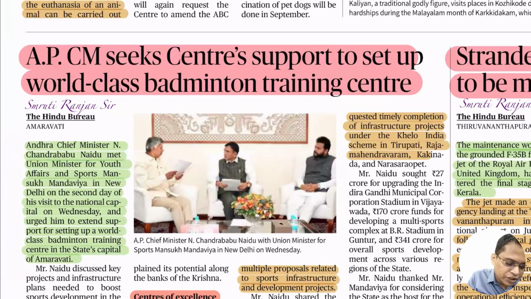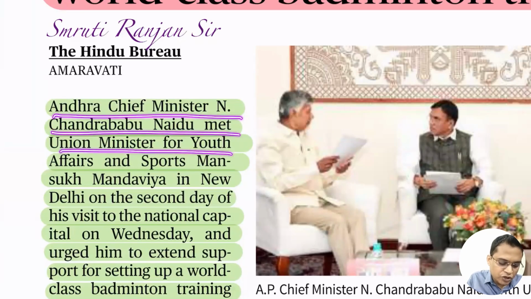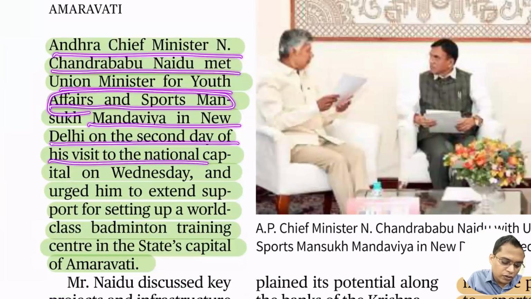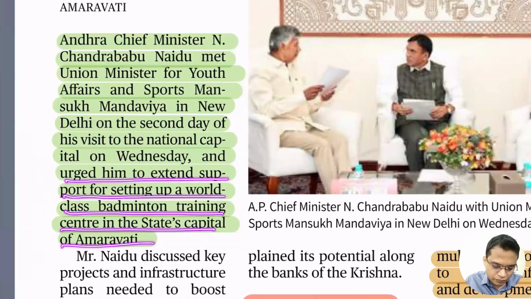So Andhra Pradesh Chief Minister N. Chandrababu Naidu met Minister of Youth and Sports Affairs Mansukh Mandaviya on the second day of his visit, urging him to extend support for setting up a world-class badminton training center in the capital, Amravati.